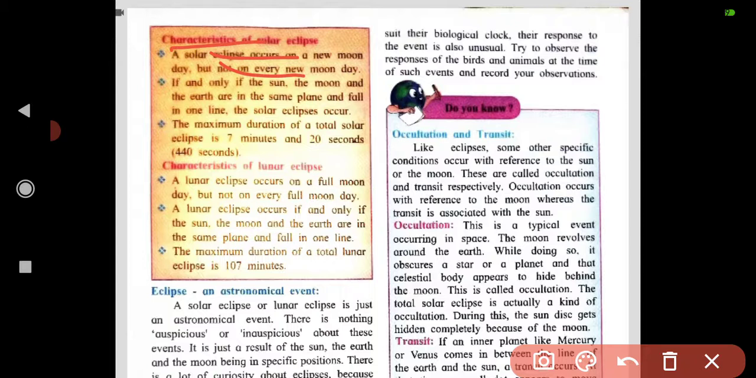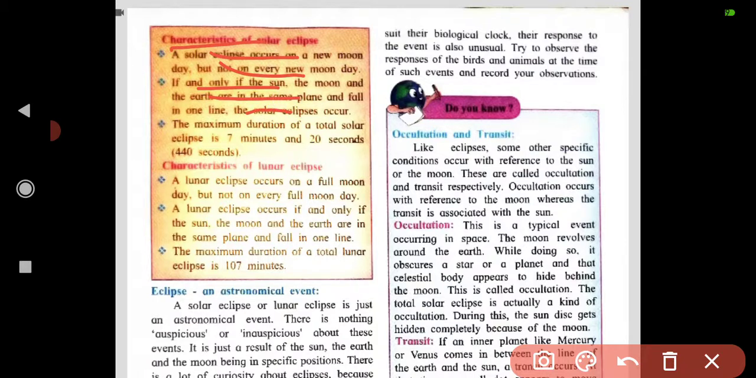If and only if the sun, the moon, and the earth are in the same plane and fall in one line, the solar eclipse occurs. If these three are in the same plane, in the same line, and the shadow comes, only then does a solar eclipse occur.